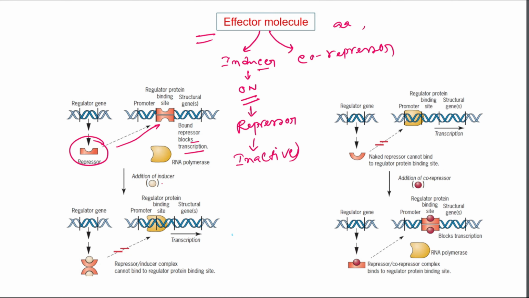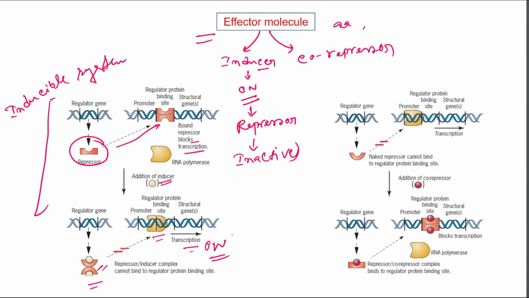But in addition of inducer, that is effector molecule, this inducer binds with the repressor and this repressor becomes inactive, and this repressor cannot bind the regulatory protein binding site, and then the transcription is on, and this system is called inducible system. Inducible system.